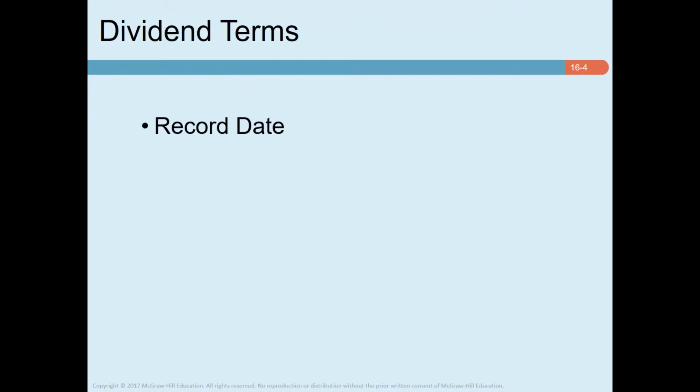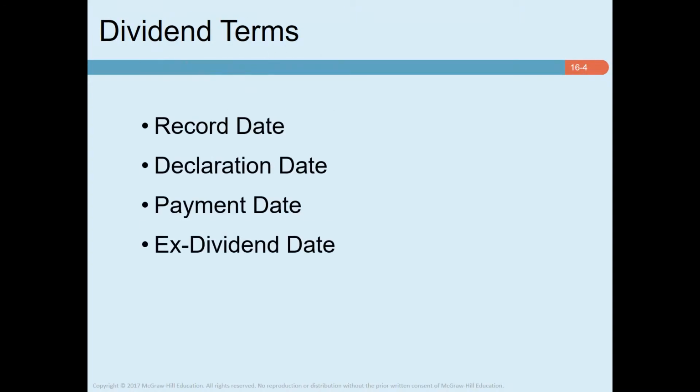Now, a couple of dividend terms. A company's dividend is set by the board of directors. The announcement of the dividend states that the payment will be made to all stockholders who are registered on a particular date, which is known as the record date. So the record date is basically a particular date on which, if a stockholder's name is recorded on the company's register, the shareholder will be entitled to get this year's dividend. Then a week or so later, dividend checks are mailed to stockholders.